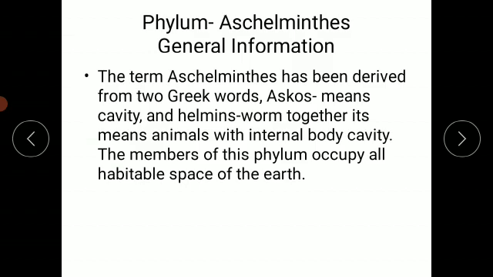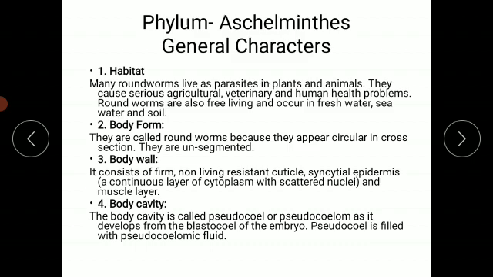So here in this phylum, we group such worms which possess a body cavity inside them. So we are making the group of all such worms and call them the phylum Aschelminthes. The members of this phylum occupy all the habitable space of the earth.